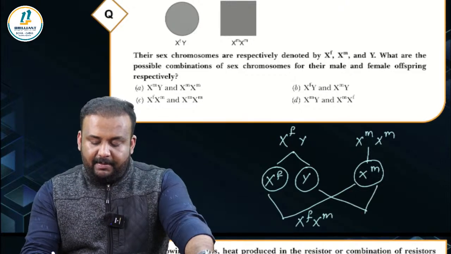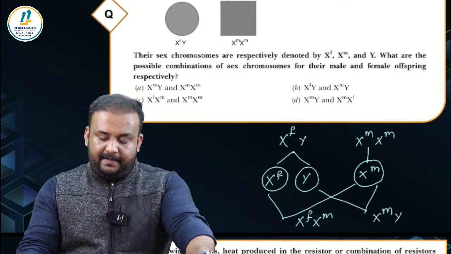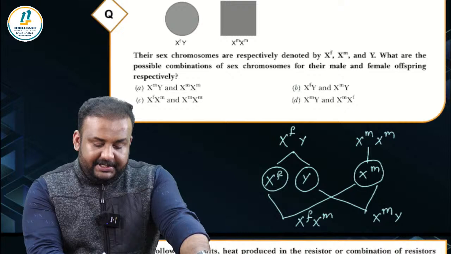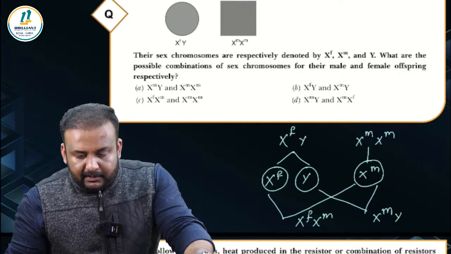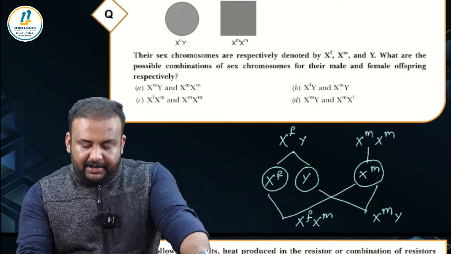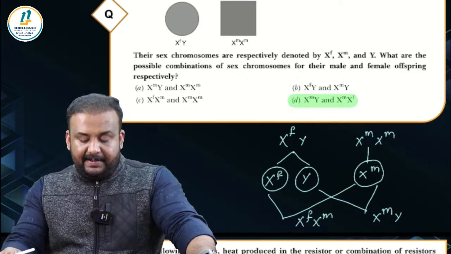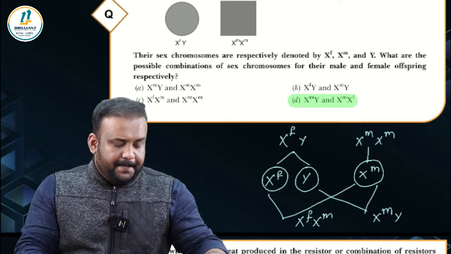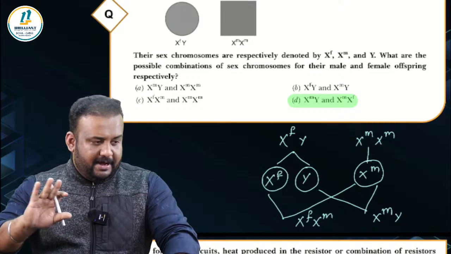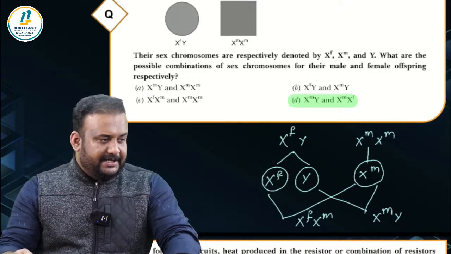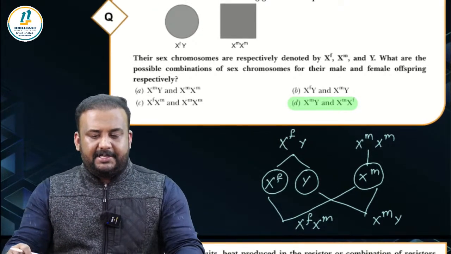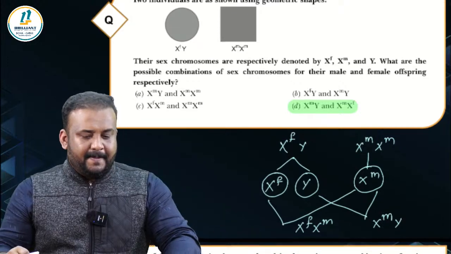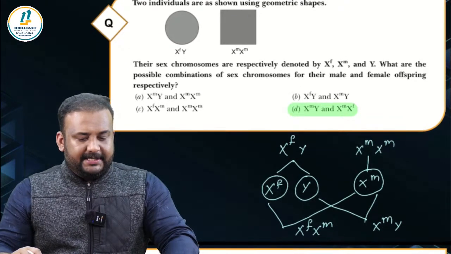And this combination, XM Y. So which is the right choice? Okay, I can see the majority gave the right answer, XMY and XMXF. Okay, perfect. So you are confident in sex determination related questions. Shall we move on to the next? This is clear to all?